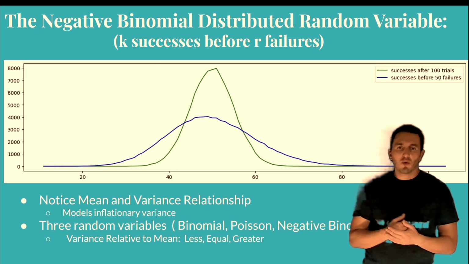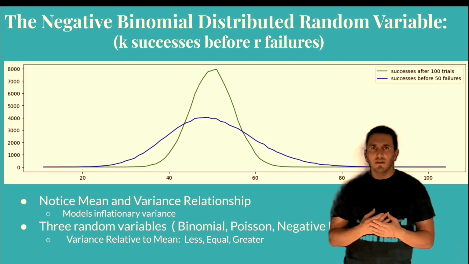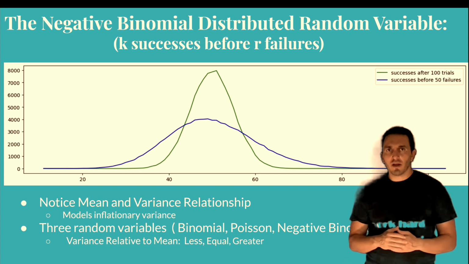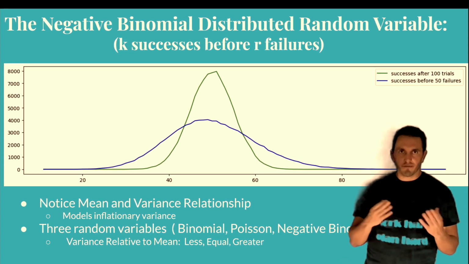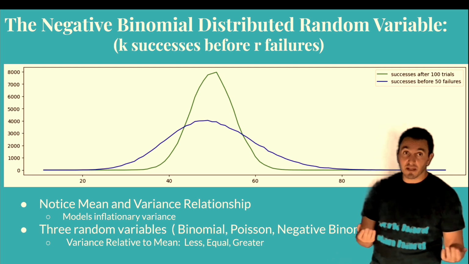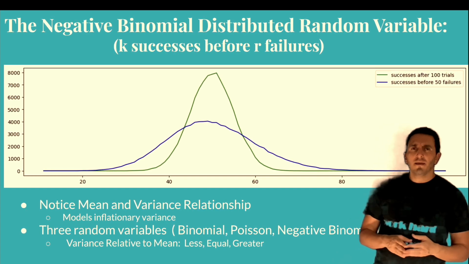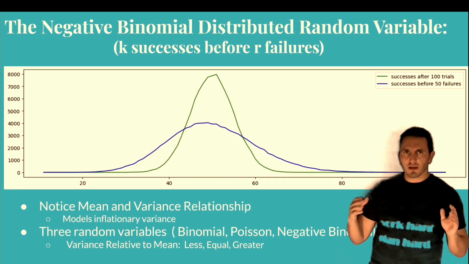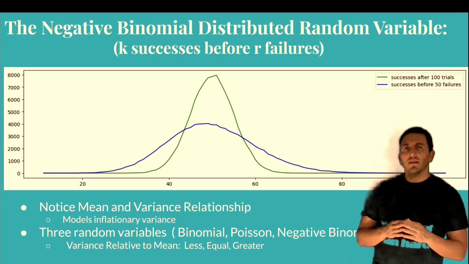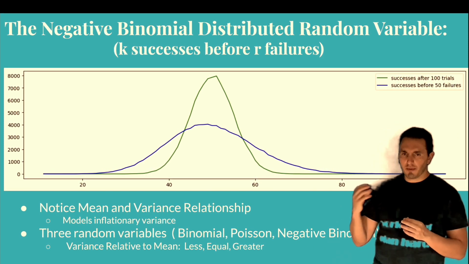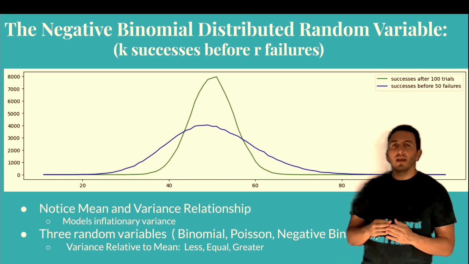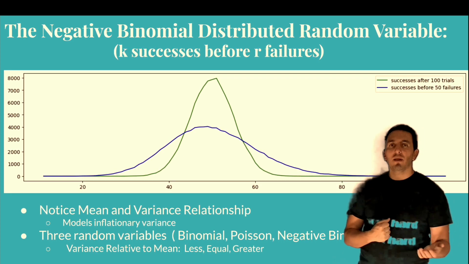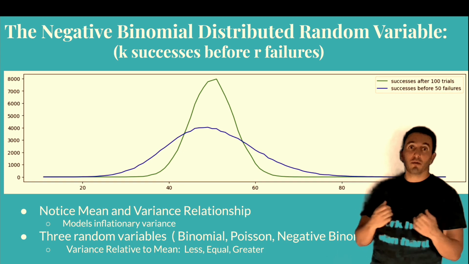The distribution function, and what we're seeing here is, in the case of the binomial, what does the probability distribution function look like across k for 100 trials, where the success probability per trial is 0.5? Of course we know that the mean is going to be np, so on average 50 successes. And then for the negative binomial, we ask, what's the probability across different values of k when the probability of success on a single trial is 0.5, and we have 50 failures? So after 50 failures, how many successes do we have? What's the probability for different values of success?